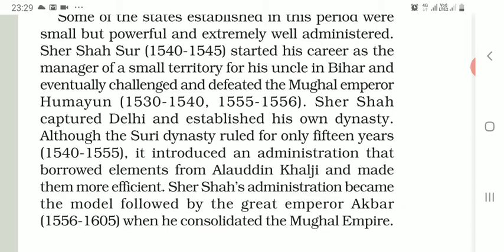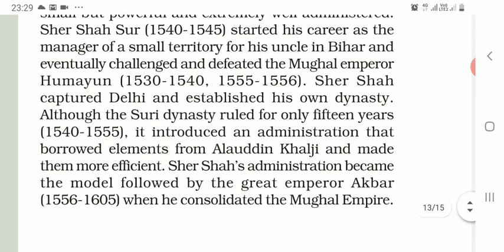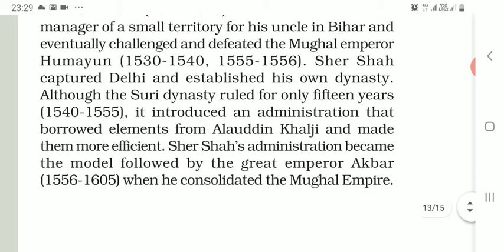Although the Suri dynasty ruled for only 15 years, it introduced an administration that borrowed elements from Alauddin Khalji's reign. Whatever administrative measures were taken by Alauddin Khalji were introduced by Sher Shah Suri in his reign and made more efficient, meaning more efficient than Alauddin Khalji's administrative measures.